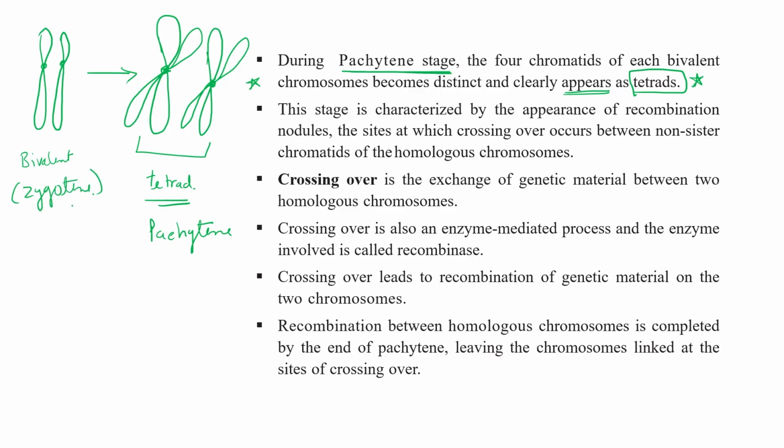Is it clear? So in leptotene, chromosomes start condensing themselves, and in zygotene they start pairing up as a bivalent.